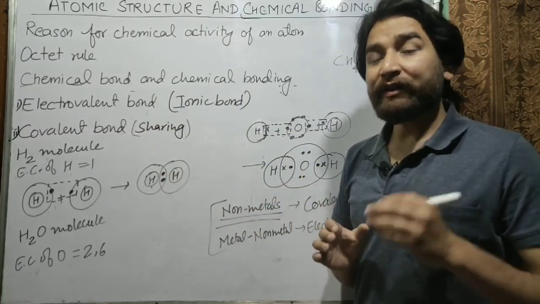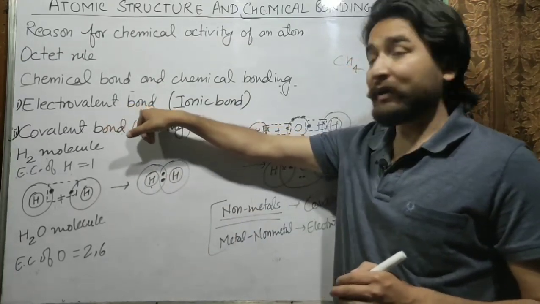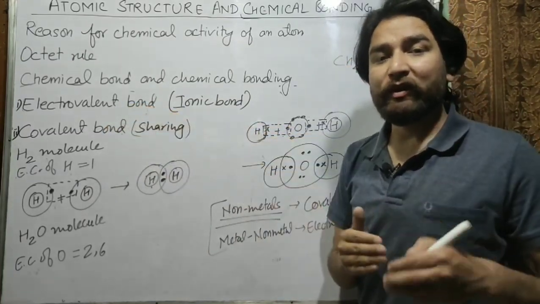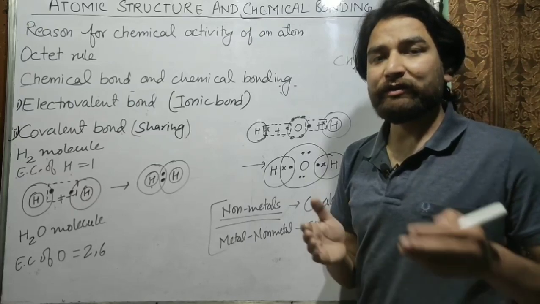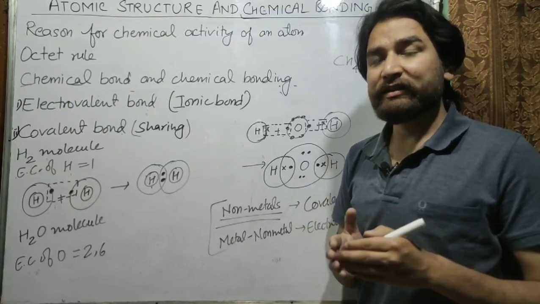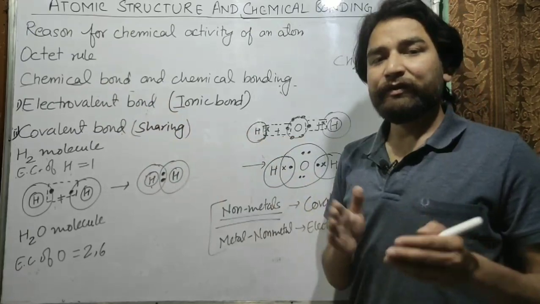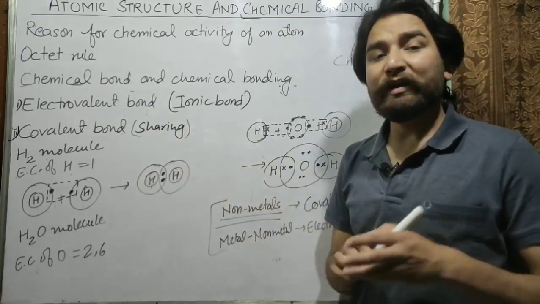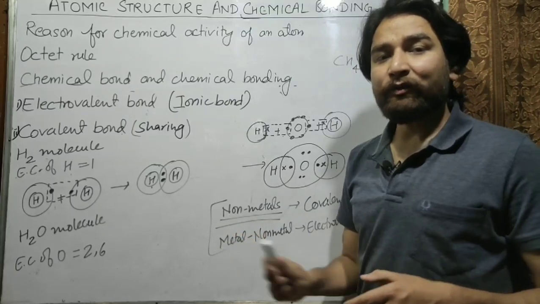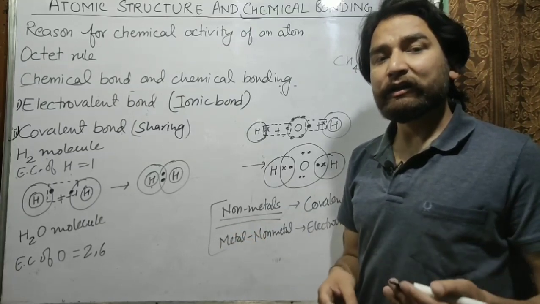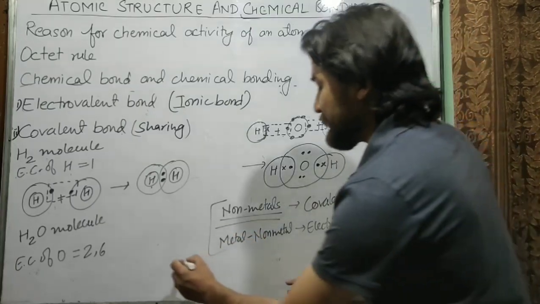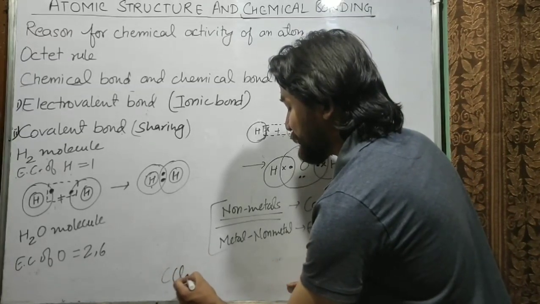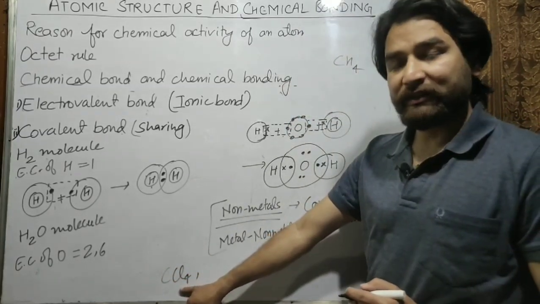If a compound is formed by electrovalent bond, then this compound will be called an electrovalent compound. For example, sodium chloride and magnesium chloride are electrovalent compounds. And if the compound is formed due to formation of covalent bonds, then it will be called a covalent compound. So find out whether these compounds are electrovalent or covalent. First is CCl4. Please also write the name of these compounds.